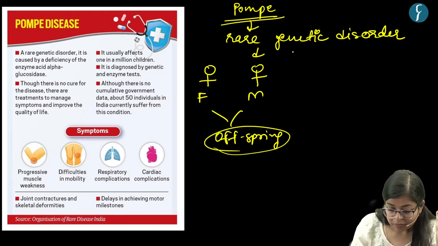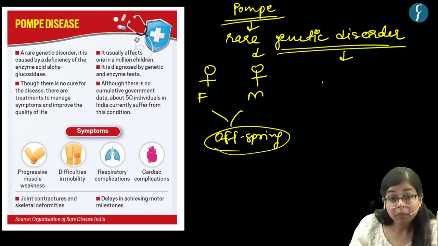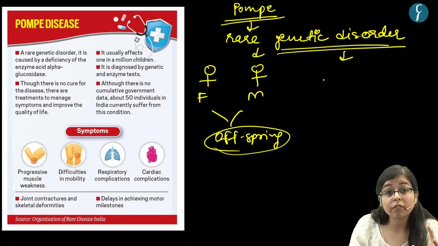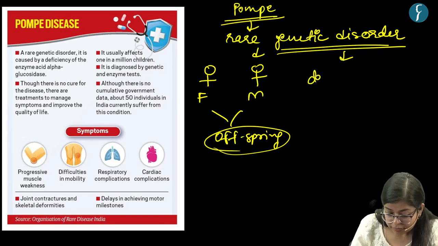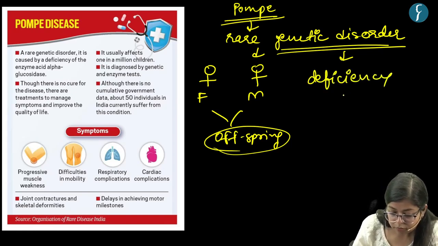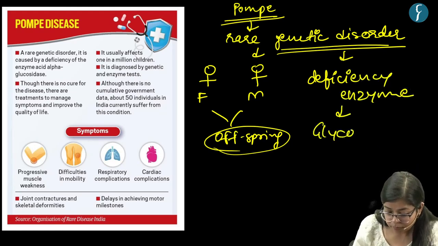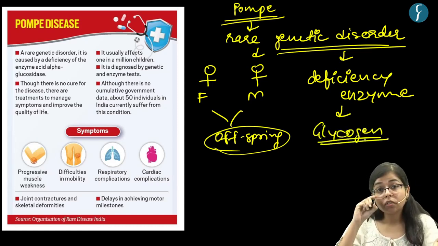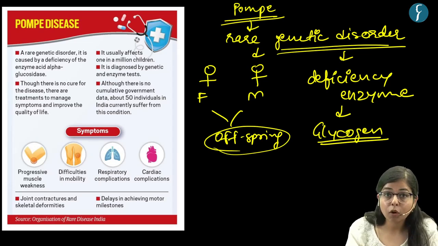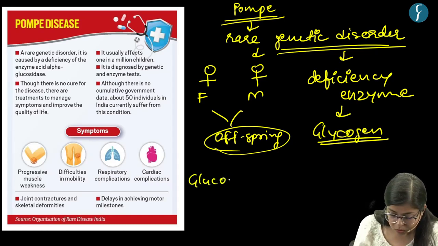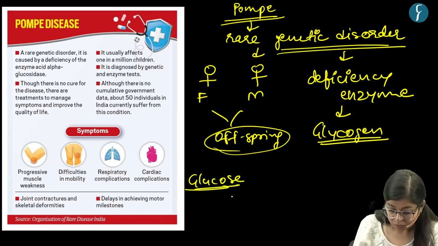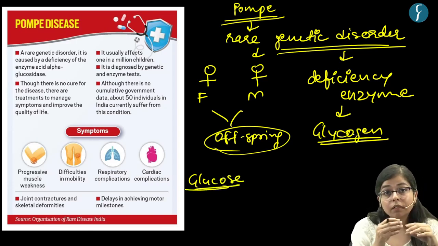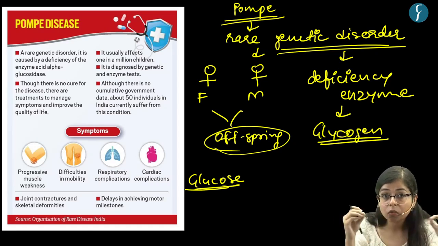And the other thing is that this is a genetic disorder because of which there is a suppression of an enzyme. So there is deficiency or suppression of an enzyme which breaks down glycogen. As you know, glycogen is a complex polysaccharide, or a complex carbohydrate, right? If we talk about the simplest carbohydrate, you have heard about this term glucose. Glucose is the simplest carbohydrate, right?